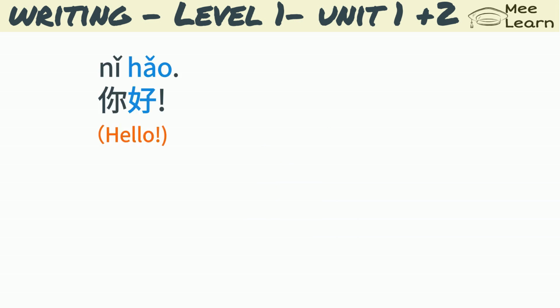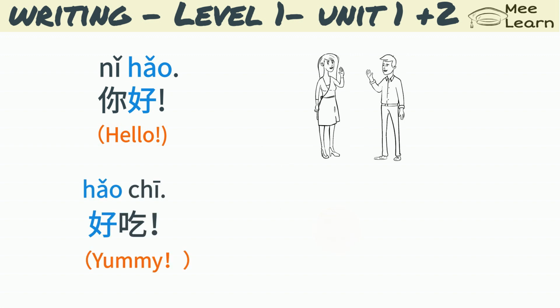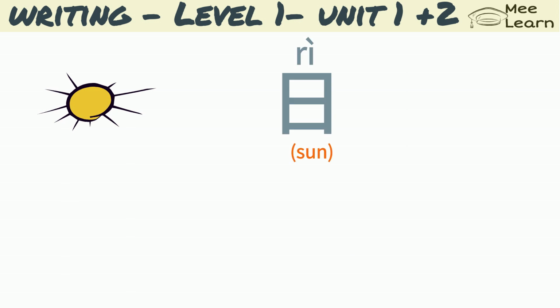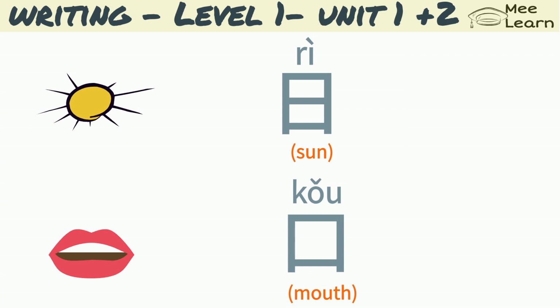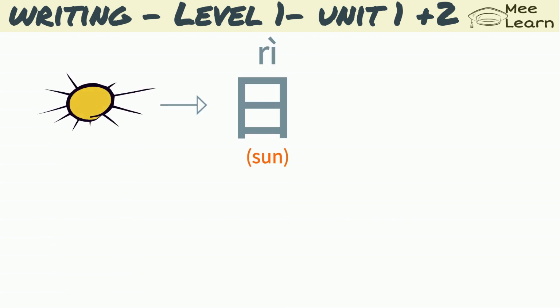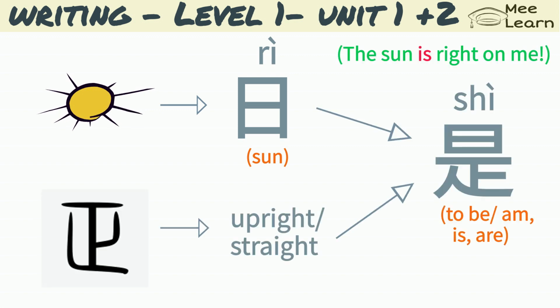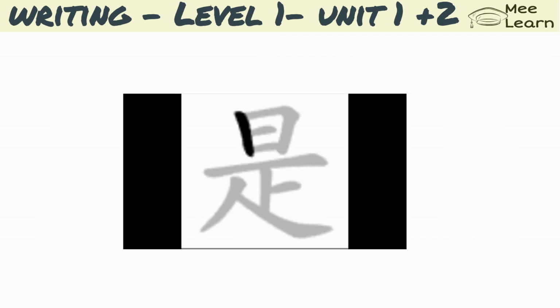你好, hello. 好吃, yummy. This character is pronounced as 日 and it means the sun. The reason there's a line in the middle is to differentiate this word from other similar characters like 口, which is mouth. 日 can also be used as a radical. This word is 正. It means upright or straight. The sun is right on me. 是, is. This is how the character 是 is written stroke by stroke.